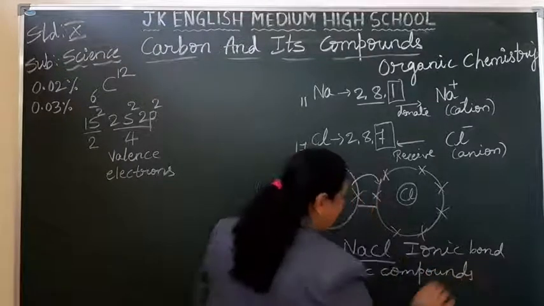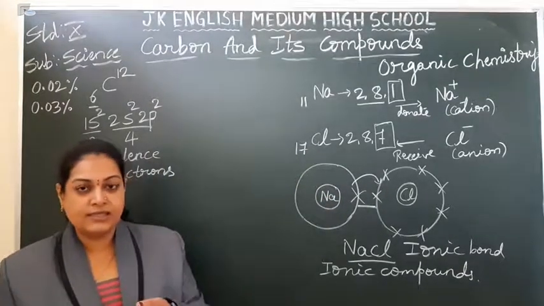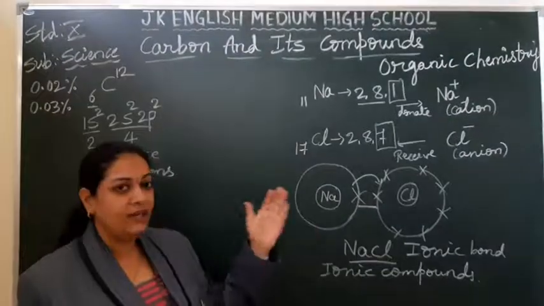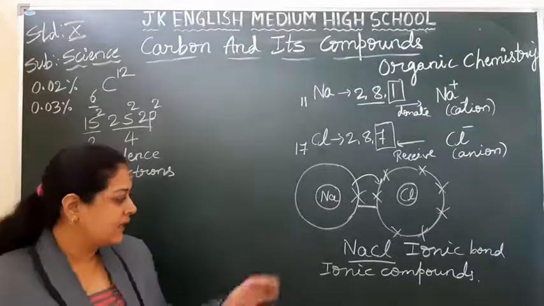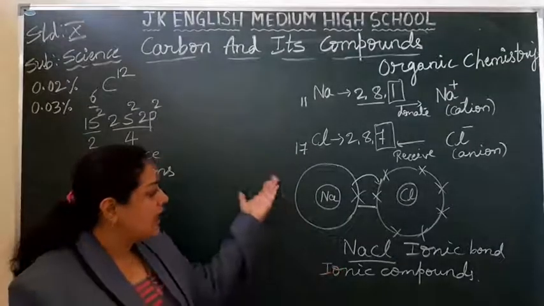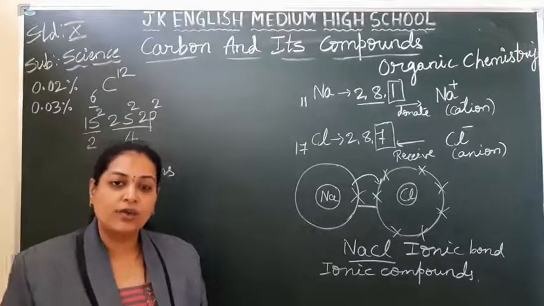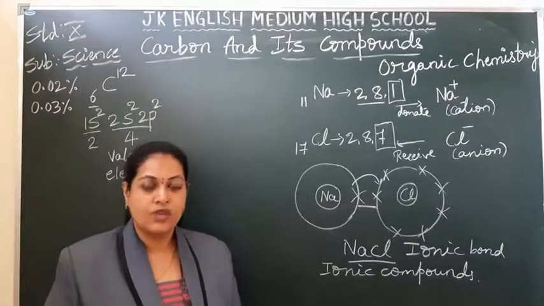Ionic compounds. Right, students? It will be MgCl2, NaCl, so many examples will come. So these are all complete formation of the ions. So we are going to call these the ionic compounds, and the bond formed is the ionic bond. So here what we understood is that there is a complete transfer of the electrons.